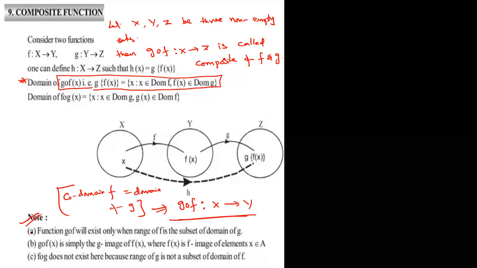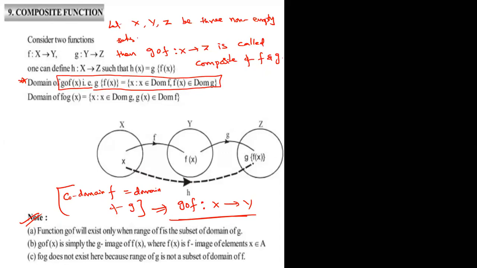Note: function G circle F will exist only when the range of F is a subset of domain of G. But in this same question concept, F circle G does not exist. Why? Anyone?